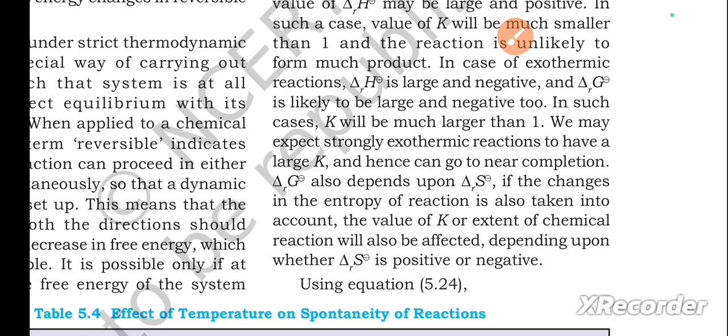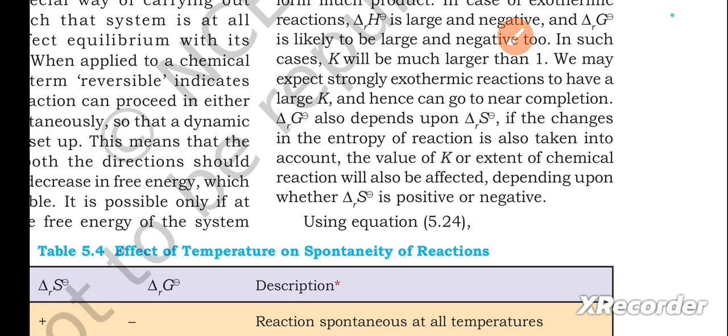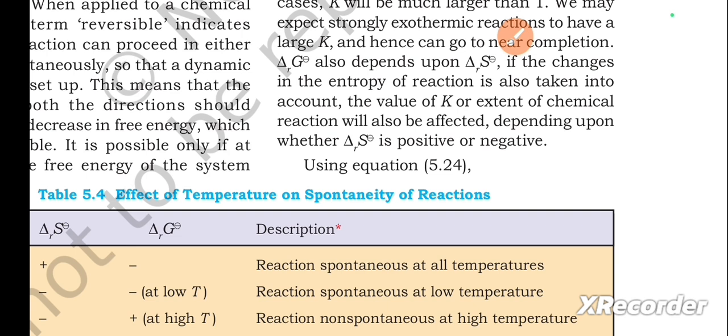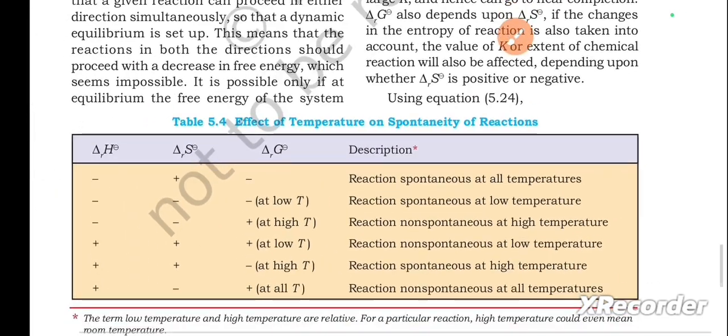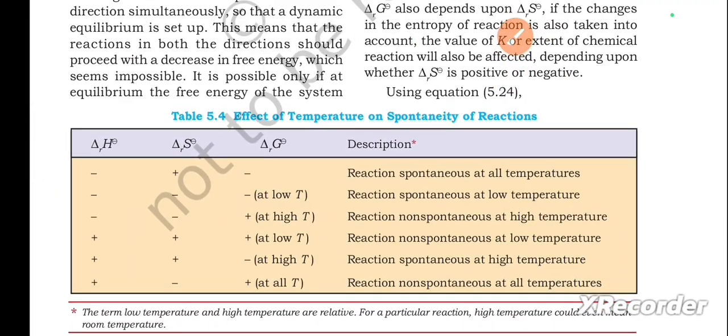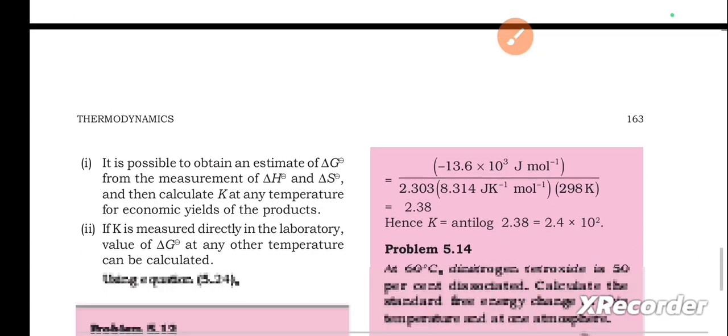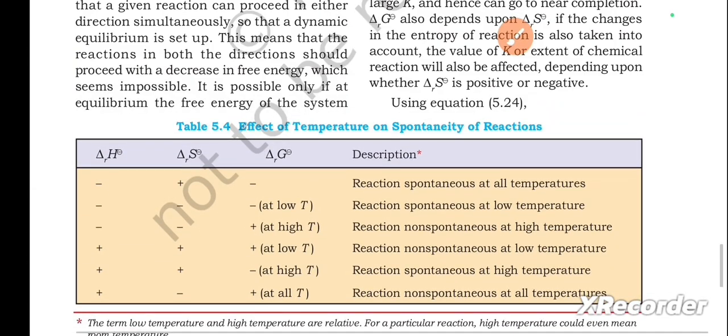Delta rG° also depends upon delta rS°. If the changes in the entropy of reaction is also taken into account, the value of K or extent of chemical reaction will also be affected depending upon whether delta rS° is positive or negative using equation 5.24. Next, here they have given the table 5.4, effect of temperature on spontaneity of reactions. You can check it out.